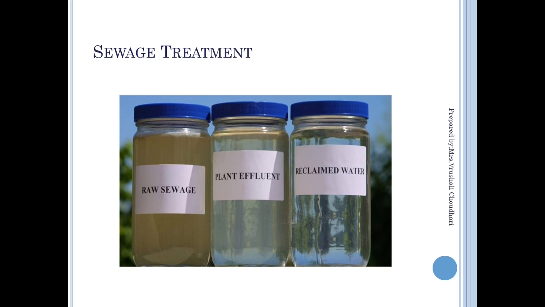See, this is your raw sewage. It is turbid and non-transparent. When we pass it through sewage treatment, it is converted into clean water. This clean water is odorless, while the raw sewage has an offensive odor. So the target of sewage treatment is to convert harmful sewage into harmless sewage.